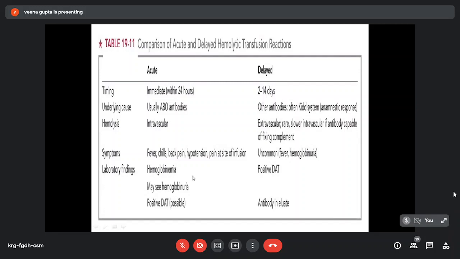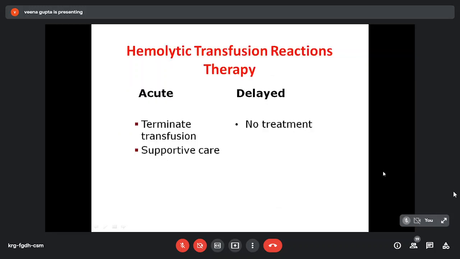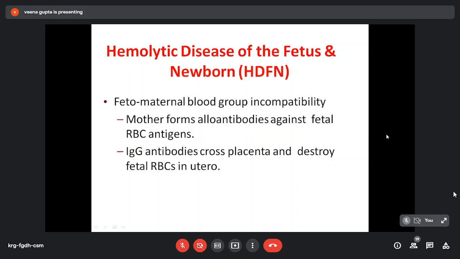In delayed, symptoms are uncommon, and if rarely there is intravascular hemolysis, then there may be fever and hemoglobinuria. Lab findings in acute show hemoglobinuria and a positive Coombs test; in delayed, a positive Coombs test and antibodies are also seen in the eluate. Treatment in acute: we terminate the transfusion and supportive care is given. Delayed is usually mild and no treatment is required.